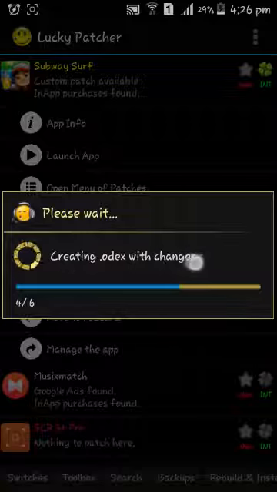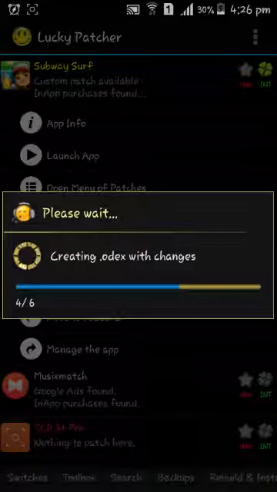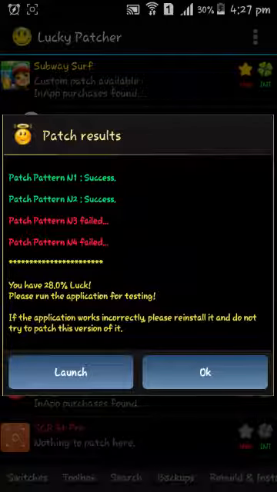Creating .odex with changes. It's a temporary file. All the patching that I'm doing is stored in the .odex, so I can reset it to the unpatched application whenever I want. But if I restart it, then I can't reset it.